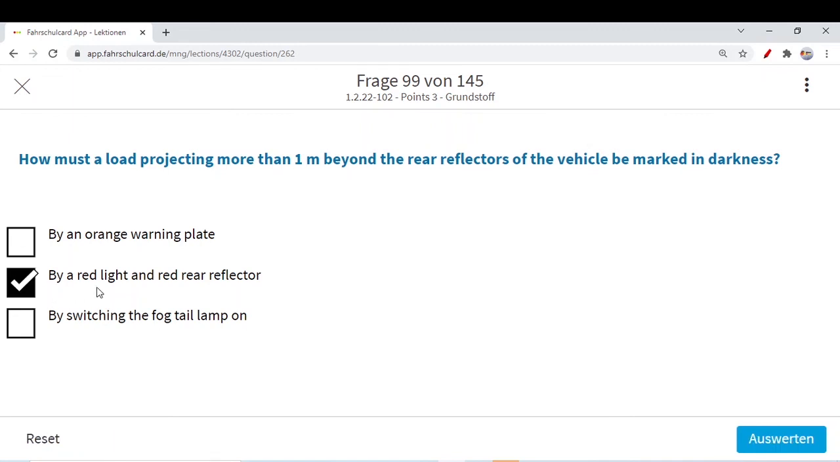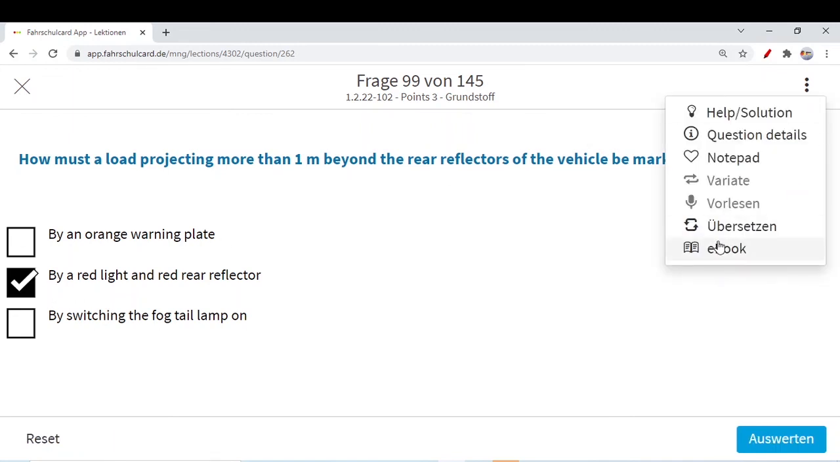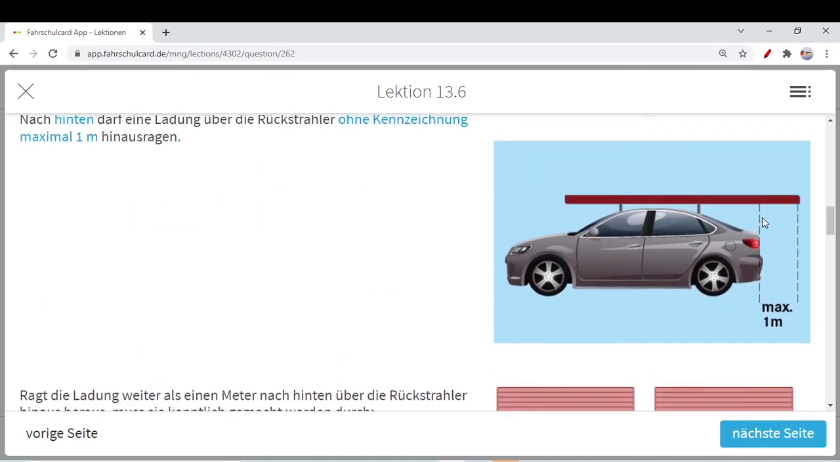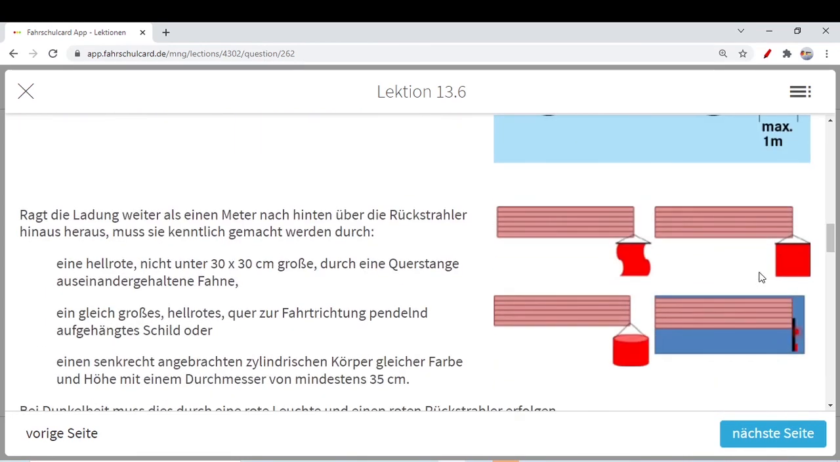By red light and red rear reflector, these two things you need. If your load at the back side is greater than 1 meter, then you have to provide this rear reflector and rear lighting system, like this kind of rear reflector and rear lighting system at the back.